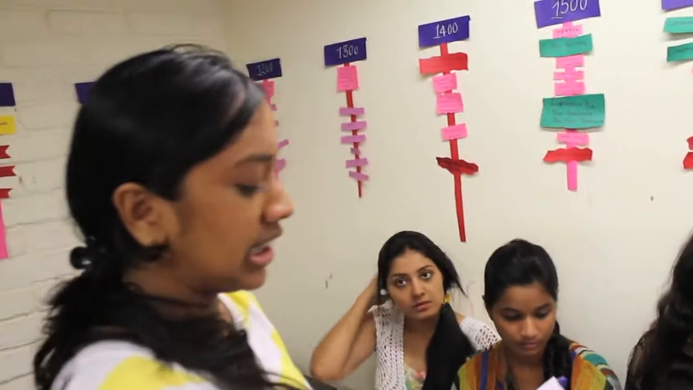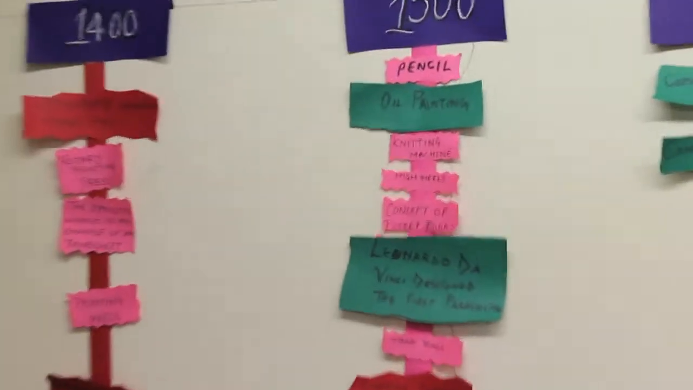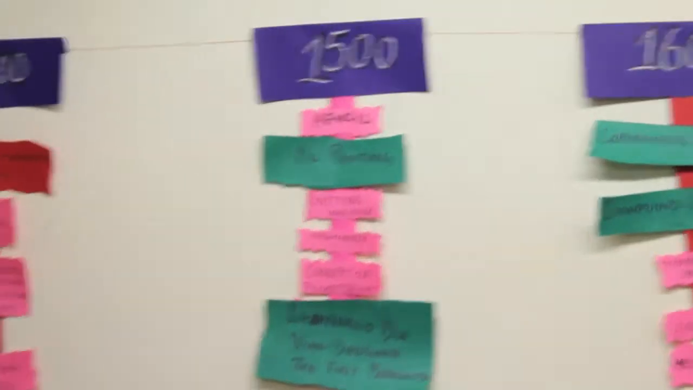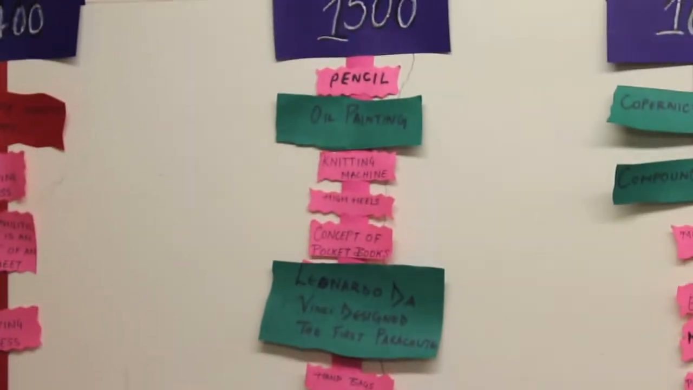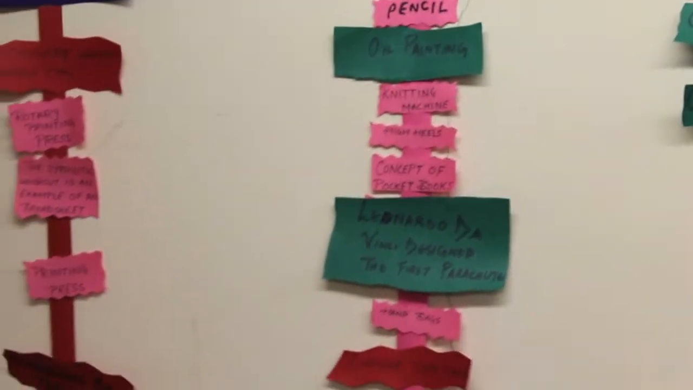Starting with 1500, there was the pencil. The pencil was made when a huge graphite mine was discovered in England. The graphite rods were inserted in hand-carved wooden holders, and that's how the pencil came into being. Then there were oil painting and the knitting machine. The knitting machine was invented by William Lee for the production of stockings, hence it was called the stocking frame.